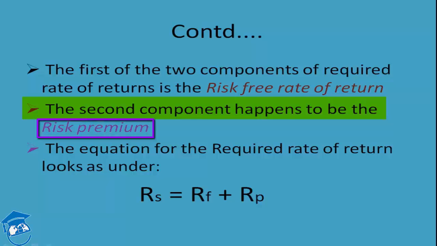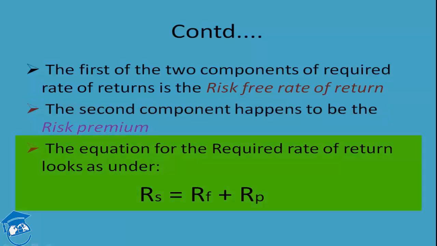As you can see on your screen, there is a formula written over here. The equation for the required rate of return looks as under: RS is equal to RF plus RP, whereas RS stands for the required rate of return from an investor's point of view, from a corporation's point of view, and RF stands for your risk-free rate of return, while RP represents your risk premium. So the required rate of return for an individual or for a corporation is a function of two parts.